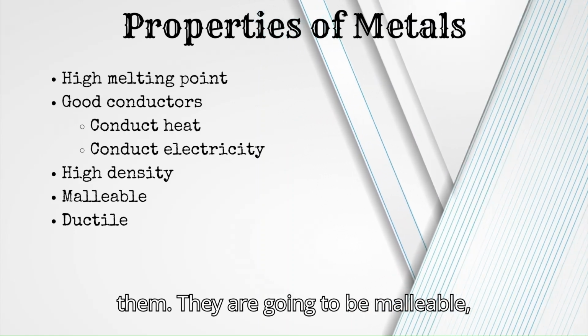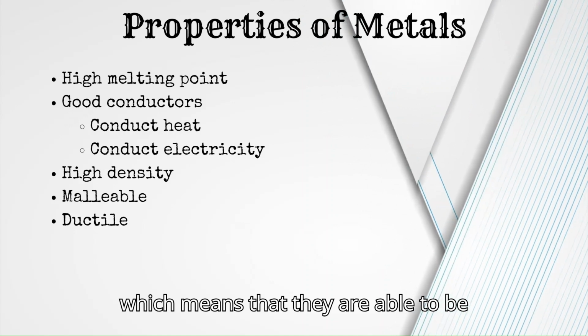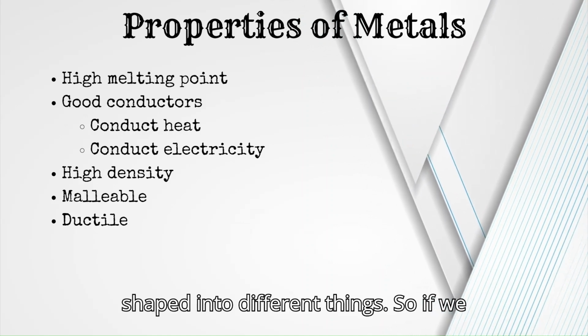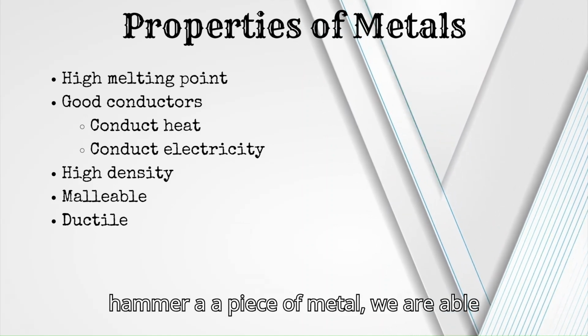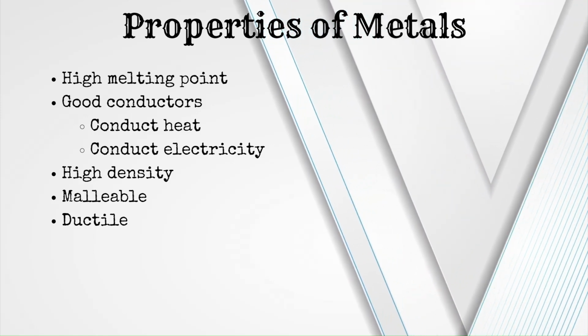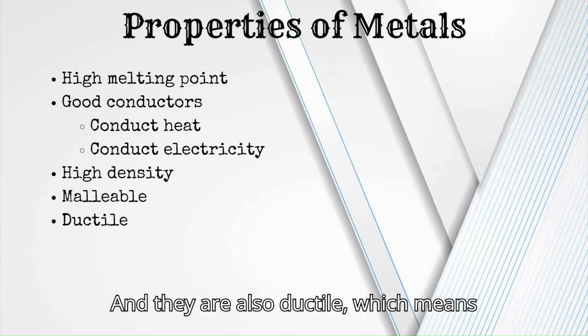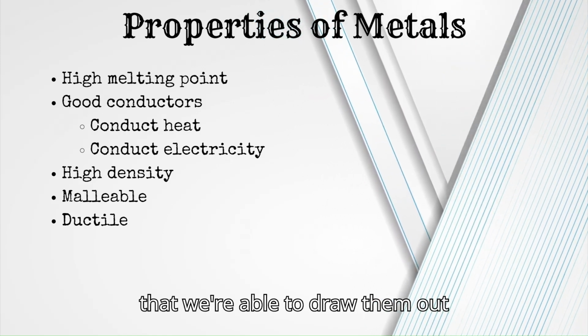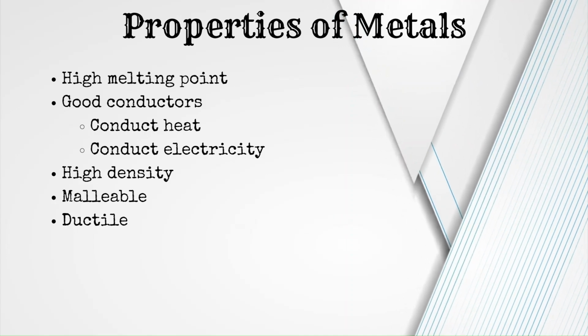They are going to be malleable, which means that they are able to be shaped into different things. So if we hammer a piece of metal, we are able to get what we want from it. And they are also ductile, which means that we're able to draw them out into a wire.